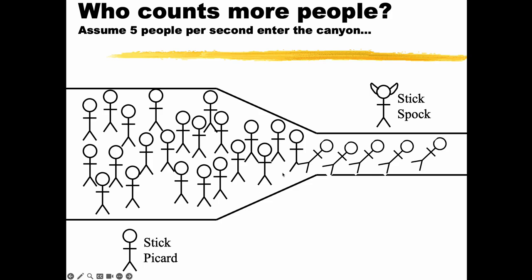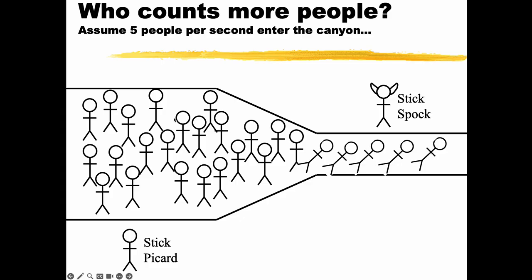So I've got a whole bunch of people. Let's assume 5 people per second are continuously entering the canyon. What's that going to mean as the area of the canyon shrinks down?